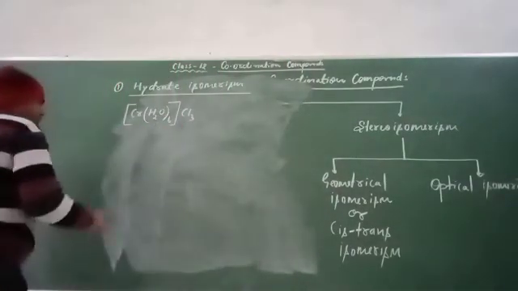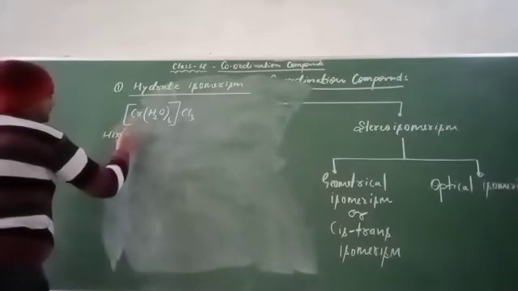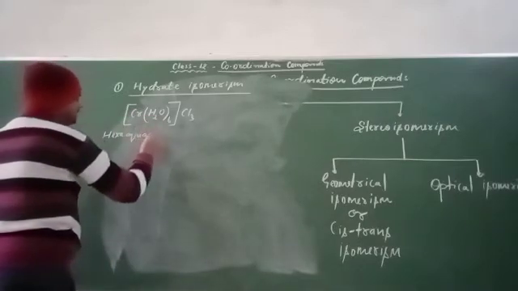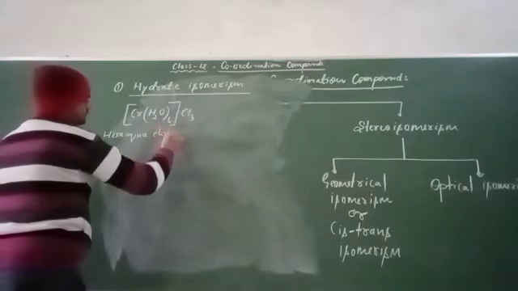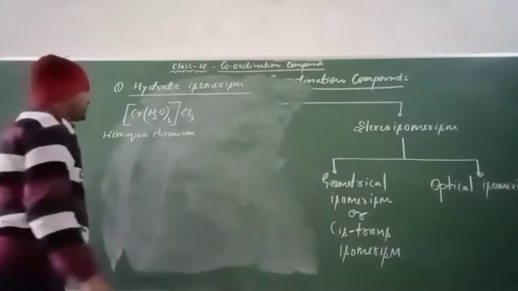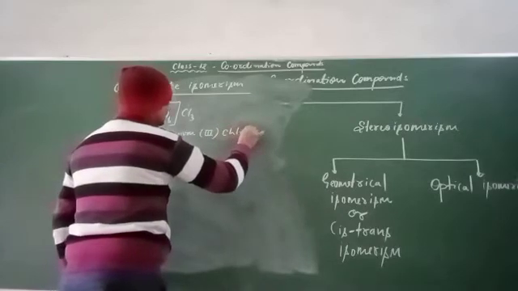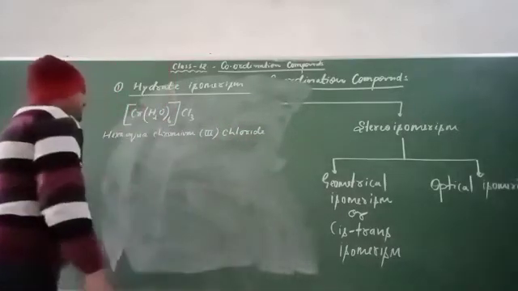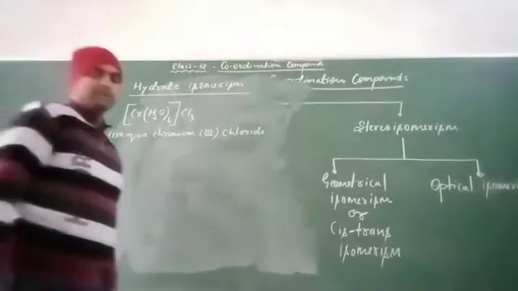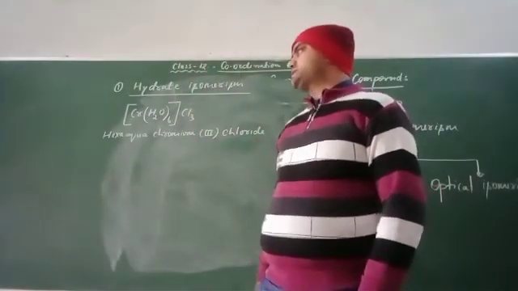The number of water molecules is 6, so we use the word hexa, and for water we use aqua, hexaaqua, and the central metal ion is chromium. So hexaaquachromium(III) chloride is the name of this compound, and we discuss hydrate isomerism in the case of this compound.